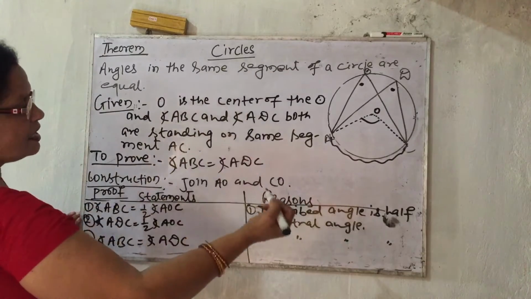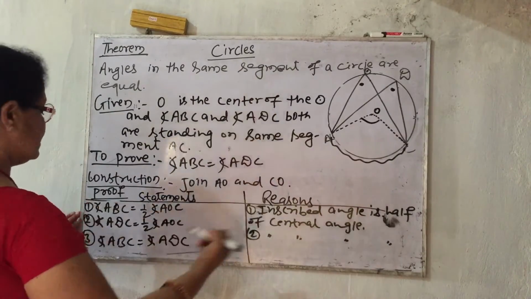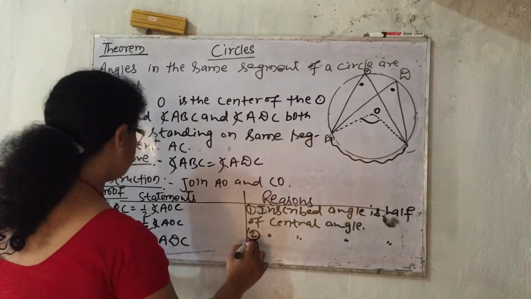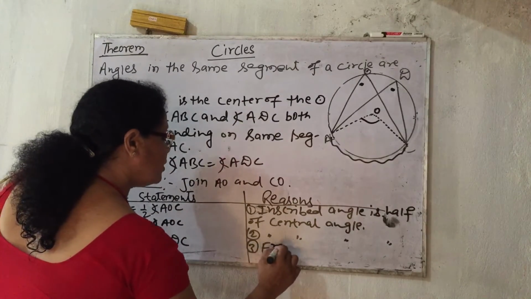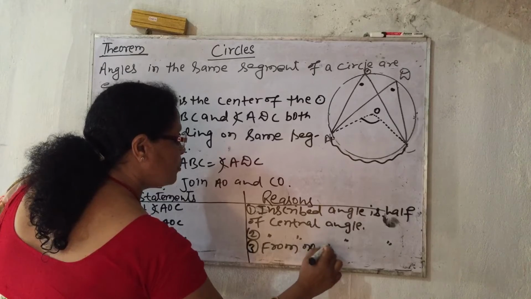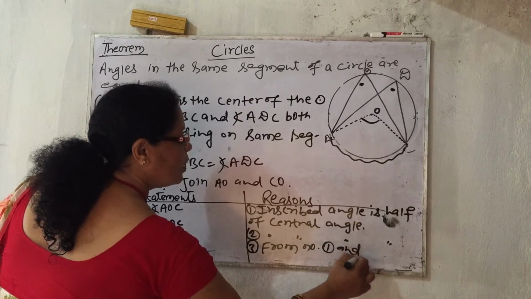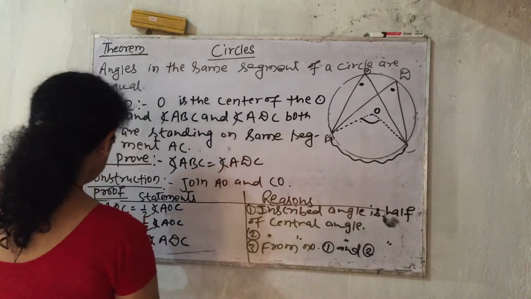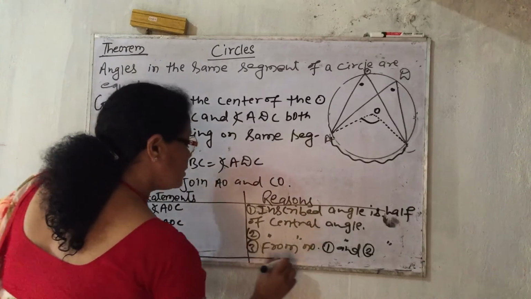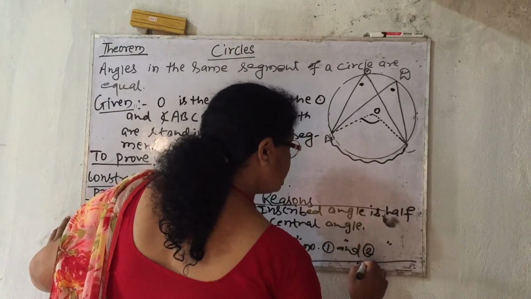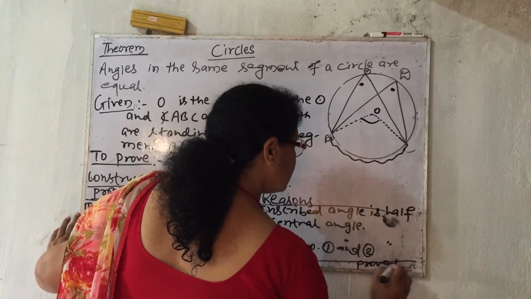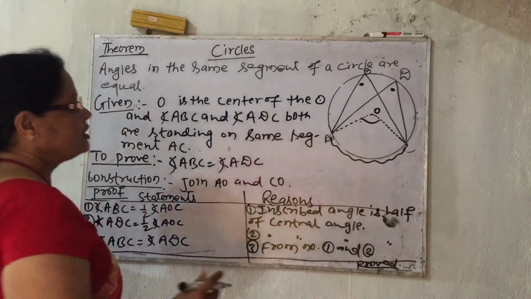In reason number 3 we can write down from number 1 and 2. Here proved. This we have to prove.